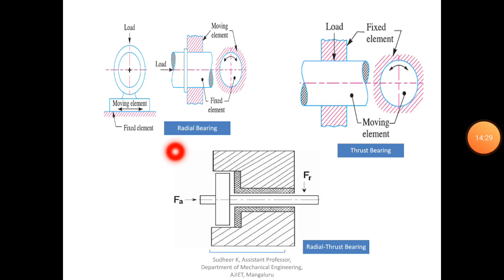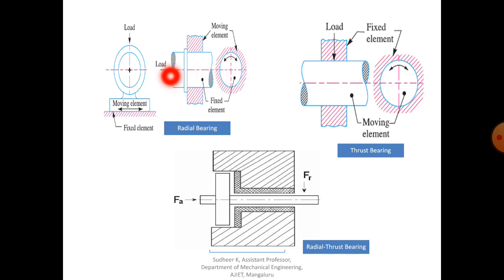So this is radial bearing. You can see here, this is the moving element, and the load is acting perpendicular to the direction of motion of the moving element. Generally there is always a moving element, and the bearing is always a stationary or fixed element. Whatever load is acting is perpendicular to the direction of motion of the moving element.